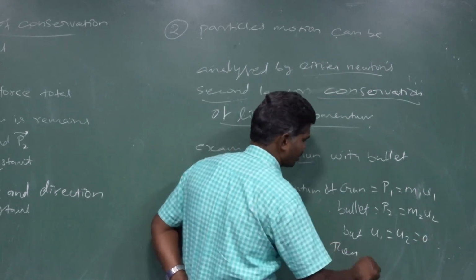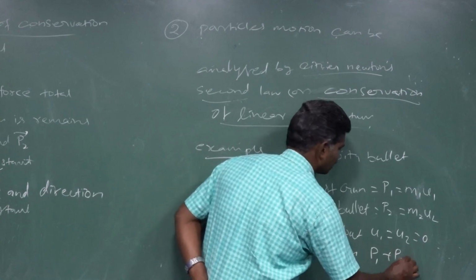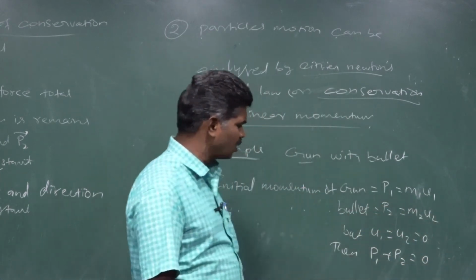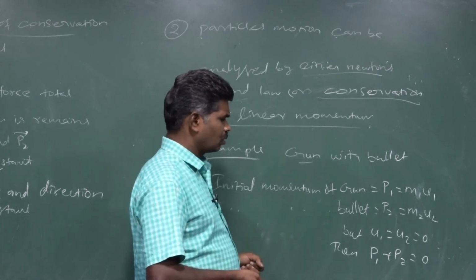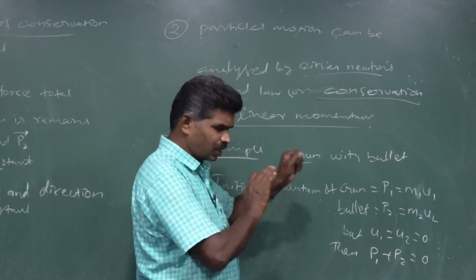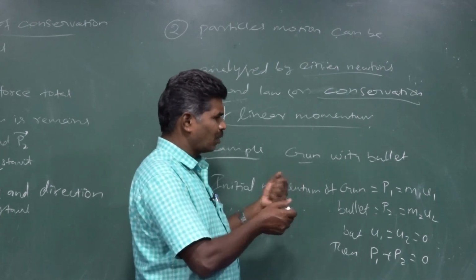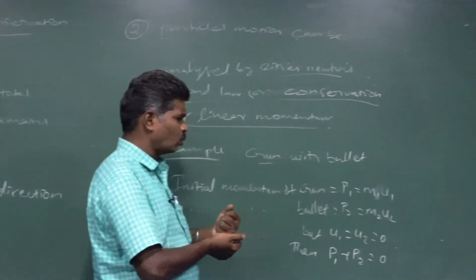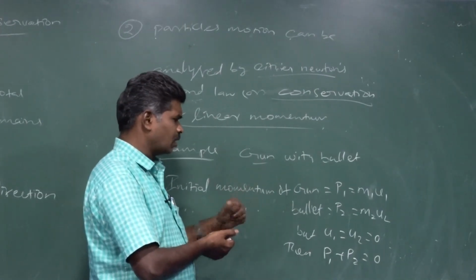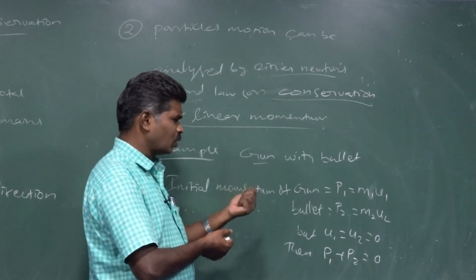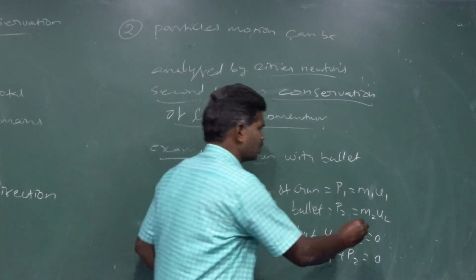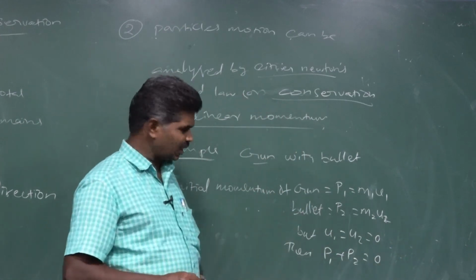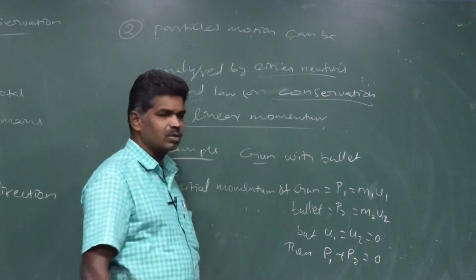Then P1 plus P2 equals 0, and separately each is also 0. In general, before firing, P1 equals M1 U1, and the bullet's initial momentum P2 equals M2 U2. We know the two are at rest.